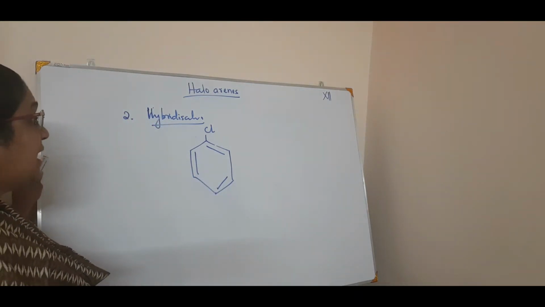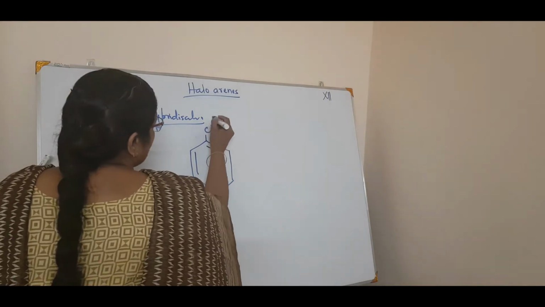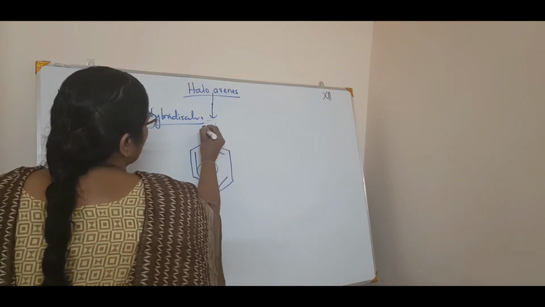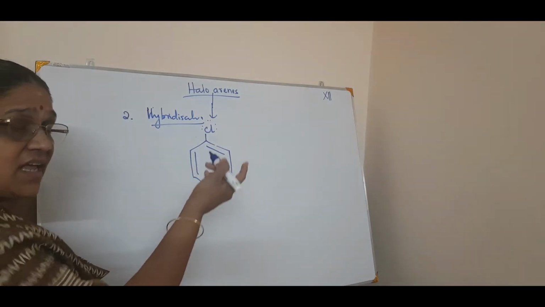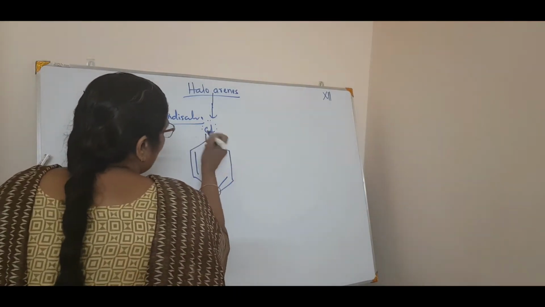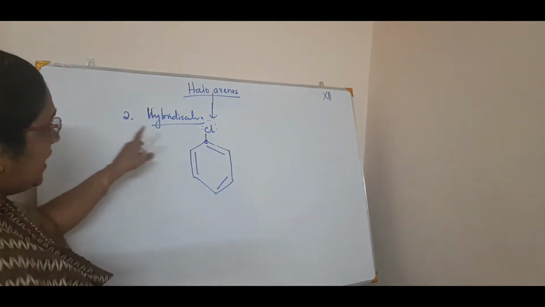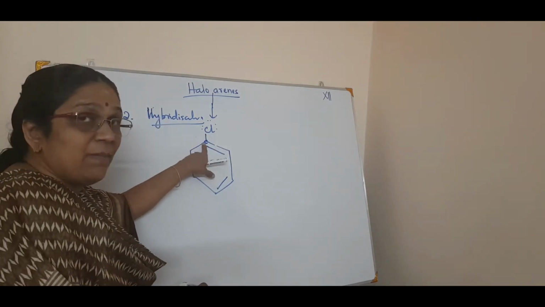Now what happens? What is the hybridization? This is a halogen, right? This is haloarenes. This is a halogen. If you don't want to show resonance, leave it. Only chlorine is there. Now what happens? The hybridization of this carbon atom, listen very carefully. The hybridization of this carbon atom is what?